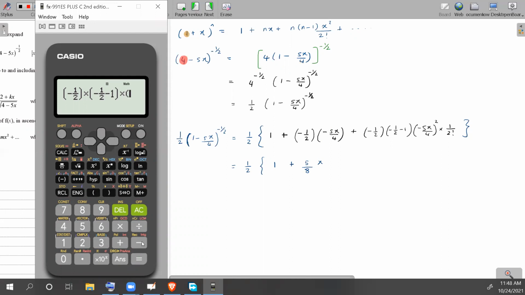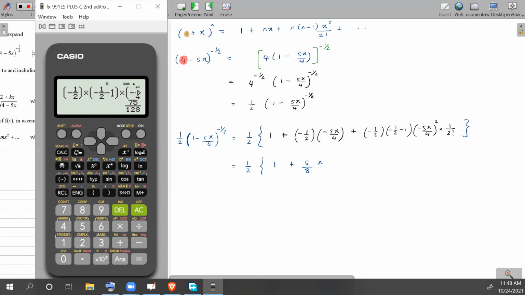And this one you have to be careful: it is minus 5 over 4, whole thing squared. You can't type the x in the calculator, so leave the x out and type it, times 1 over 2 factorial. Can you see? You have typed the whole thing: minus half times minus half minus 1 times minus 5 over 4 whole squared times 1 over 2 factorial, and you get 75 over 128.